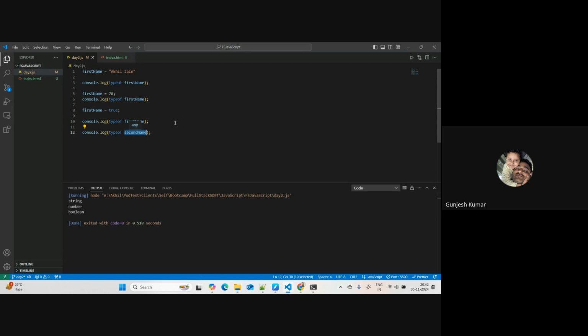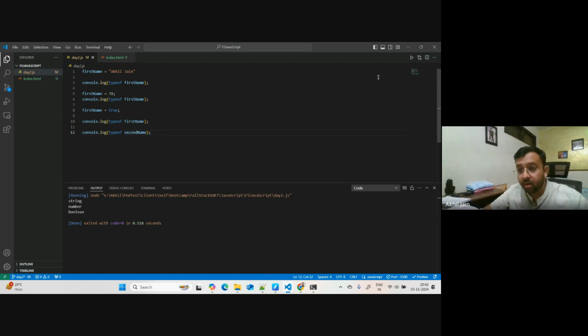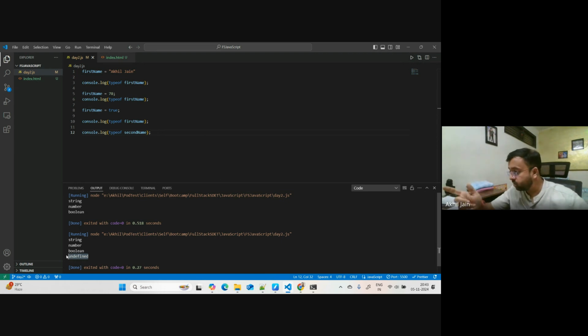No. So when a variable is not declared, it is not defined here. Second name I have not defined, I'm just using it randomly. What this will say is undefined: that you are using a variable which you have not defined. And since you have not defined it, it does not hold any value, so JavaScript does not know what kind of data type this variable is holding. You're getting the point, everyone?